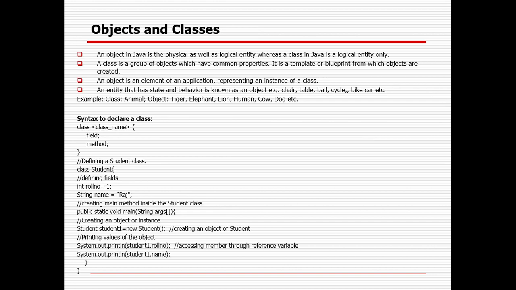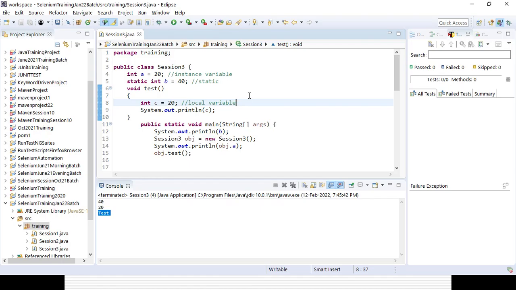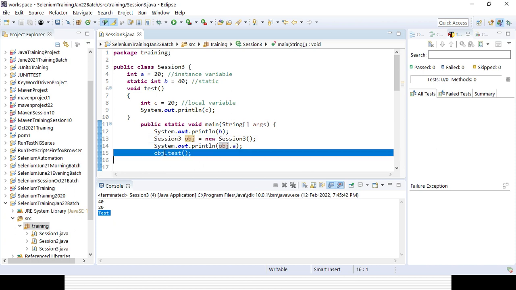Okay. Then the object and class I already showed, right? In the class we need to create an object or instance. So how can you create it? This is my class. You can see public class, and I will be creating an object with the help of the class. This is the object, with the new keyword and then the class name with brackets. So that's how the object is created. Now with the help of the object, I can call all the instance variables, right? I can access them, and I can also access all the methods available in the class.